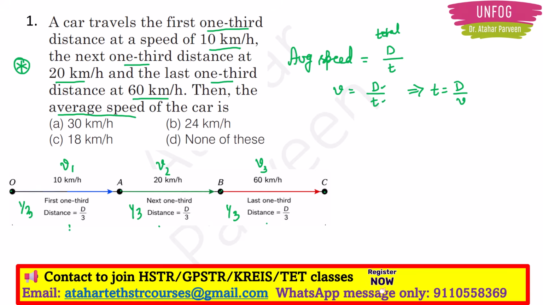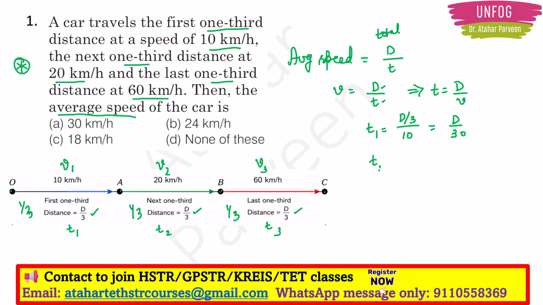Like for example, let this one be T1, this one let it be T2, and let this one be T3. Then what will be our T1? T1 will be equal to distance upon velocity, right? So what is the distance for T1? It is d by 3. For T2, it is d by 3. For T3, it is d by 3, right? So in place of d, I will write d by 3. And what is the velocity? It is 10 km per hour. So what will be my T1 now? T1 will become d by 30.